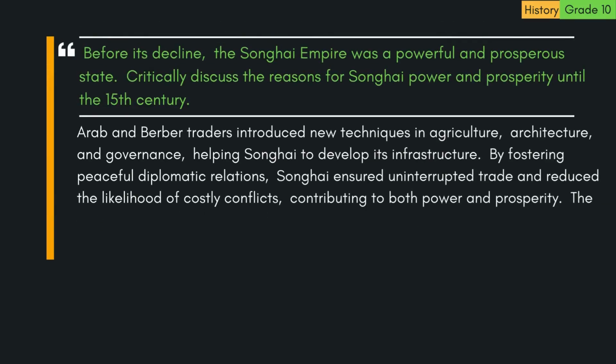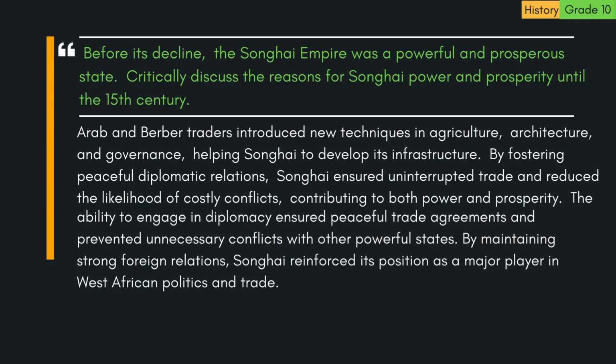Arab and Berber traders introduced new techniques in agriculture, architecture, and governance, helping Songhai to develop its infrastructure. By fostering peaceful diplomatic relations, Songhai ensured uninterrupted trade and reduced the likelihood of costly conflicts, contributing to both power and prosperity. The ability to engage in diplomacy ensured peaceful trade agreements and prevented unnecessary conflicts with other powerful states. By maintaining strong foreign relations, Songhai reinforced its position as a major player in West African politics and trade.